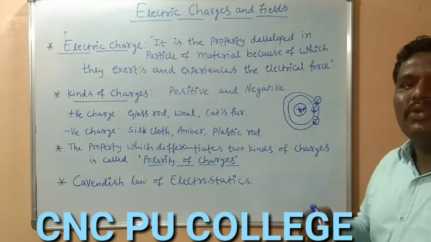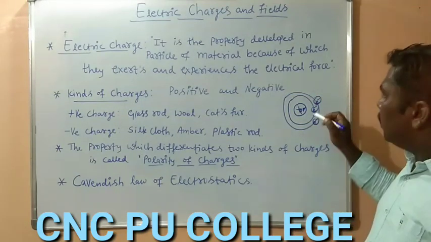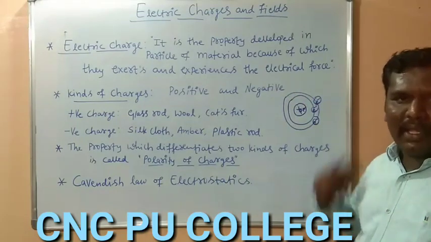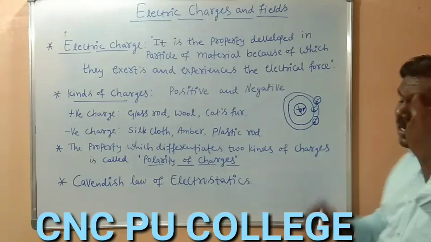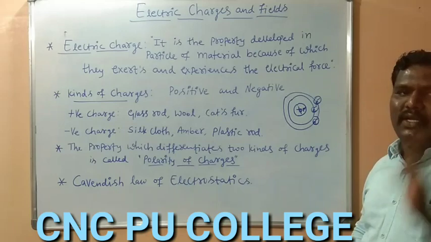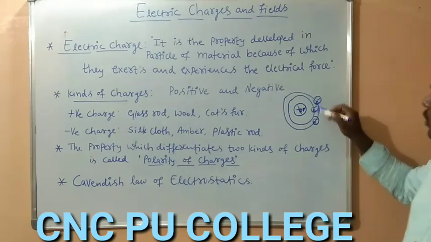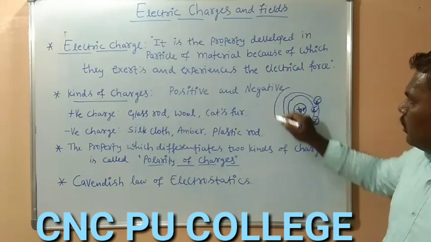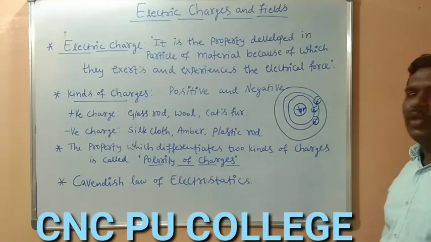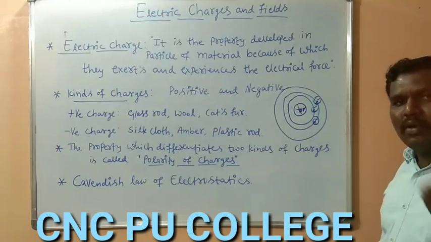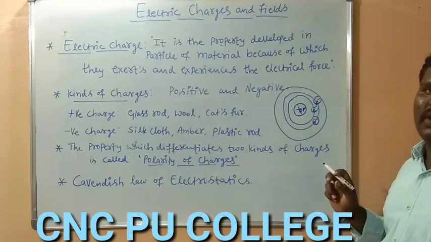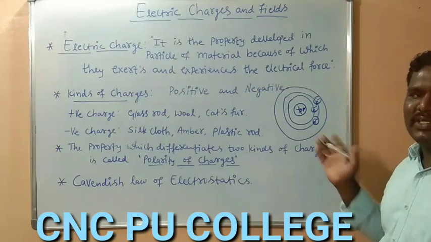So what is a charged body? If we are going to comb our hair, these electrons which have less affinity, many electrons revolve in stationary orbits, and with the help of the knowledge of chemistry we studied in earlier classes, we know that we can fill a particular number of electrons in a particular shell, isn't it?